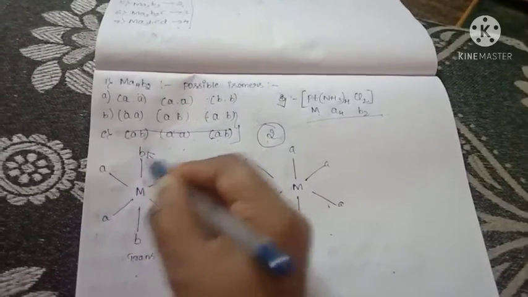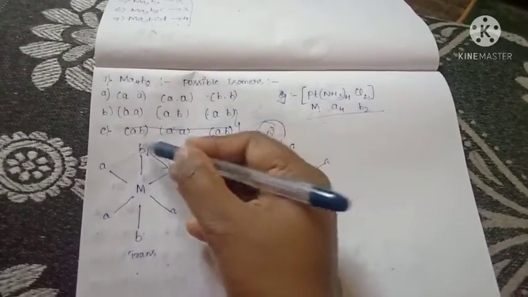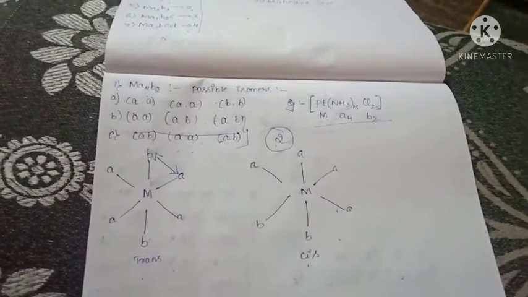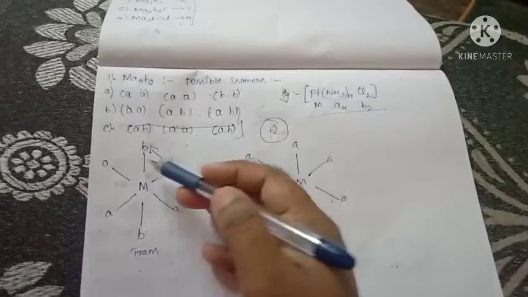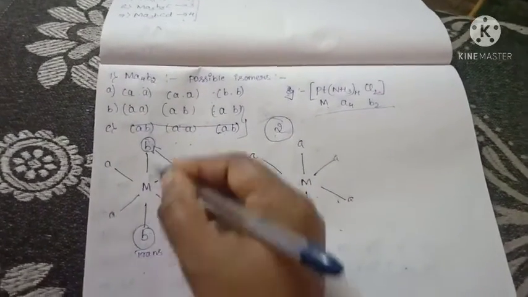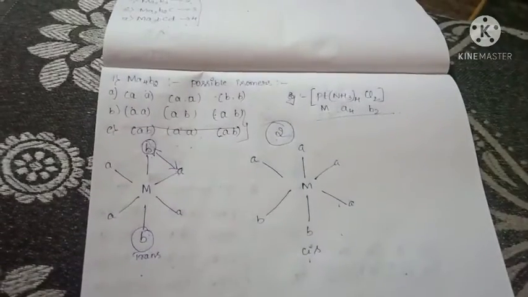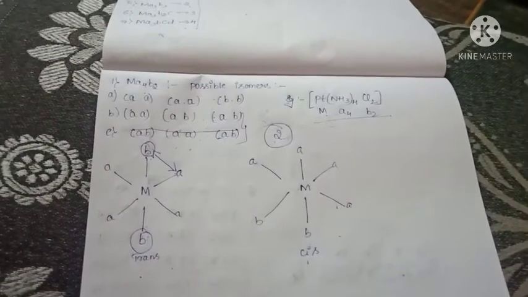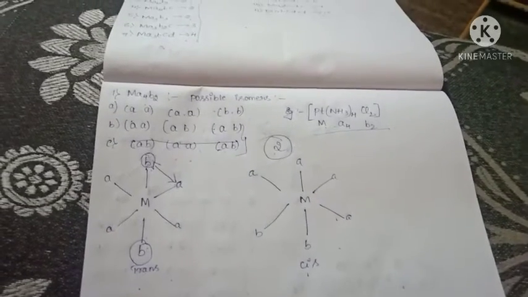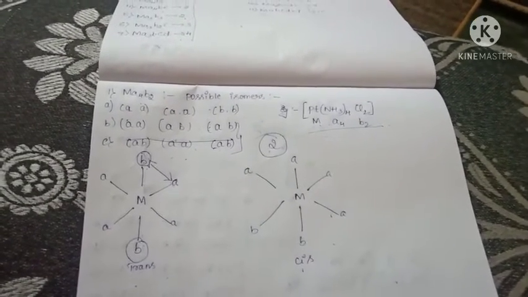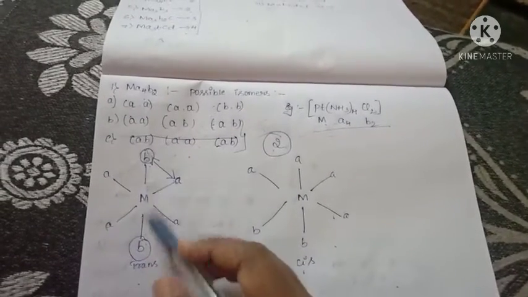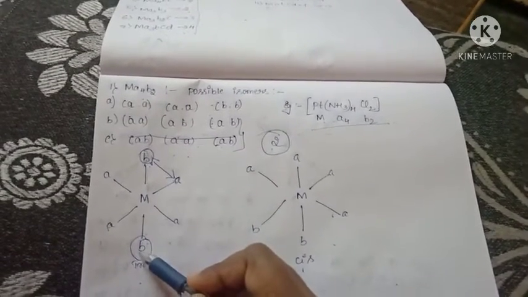So that's why the same ligand should not be present in the same side. B is here, another B is here, so the B ligand should be in the opposite side. Here you have to observe that there are 4 ammonia ligands, so you have to consider 2 ligands. See here, there is an opposite side. Here also the B ligand is in the opposite side.